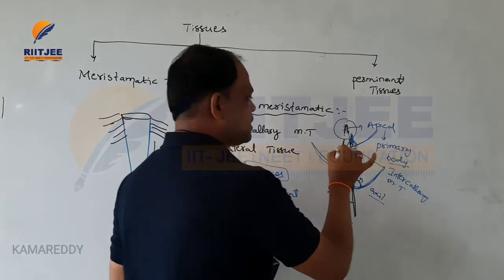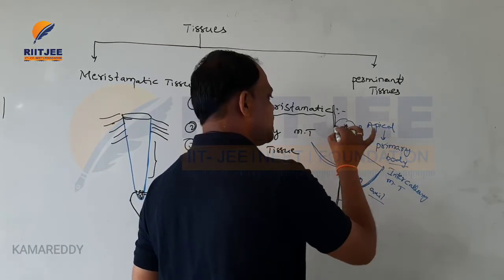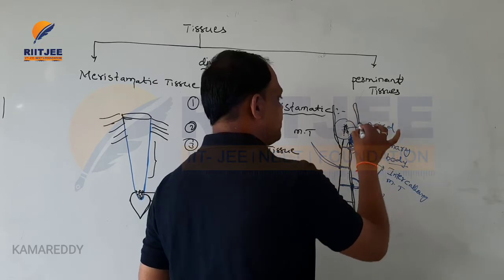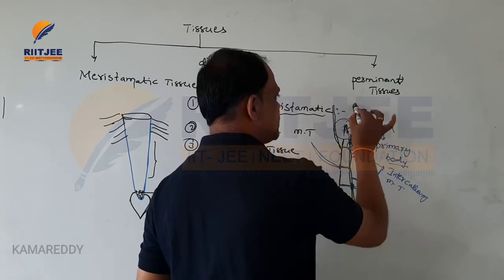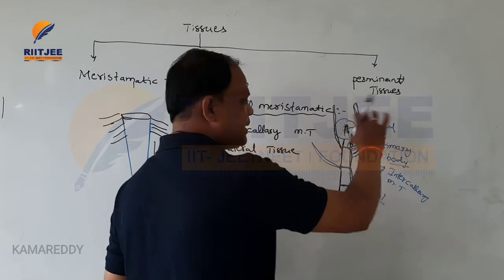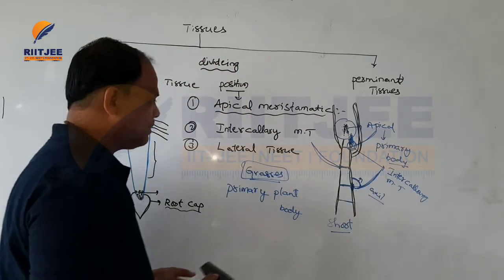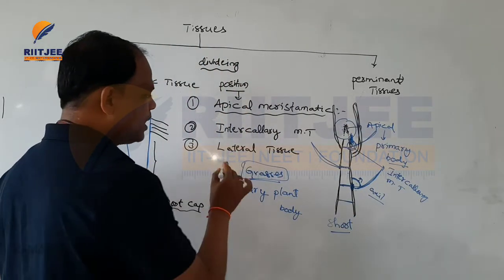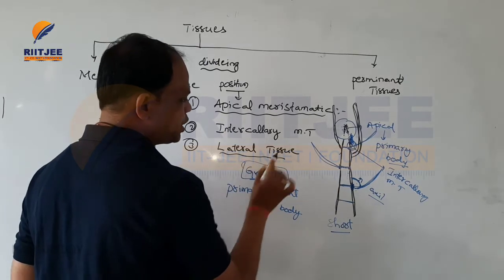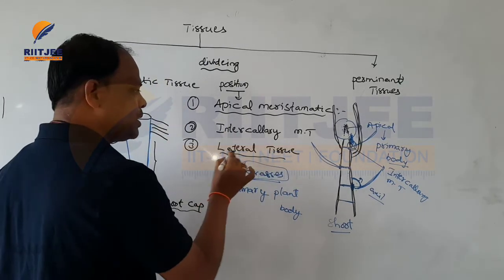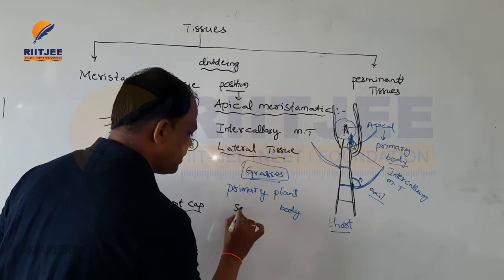The shoot system is covered with one special type of primordium, the leaf primordium, and it is covered with the shoot apical meristem. Then there are the lateral meristematic tissues, also called secondary meristematic tissues.